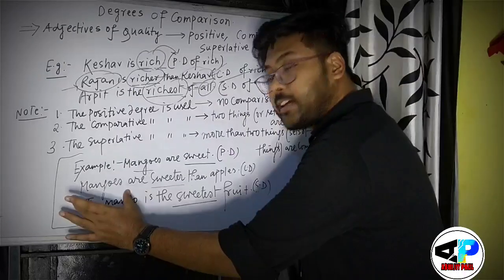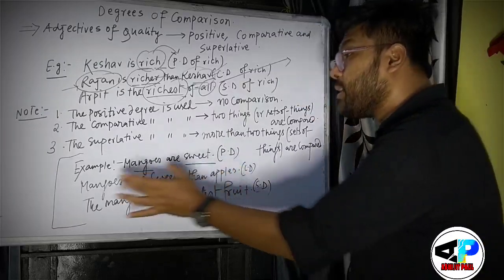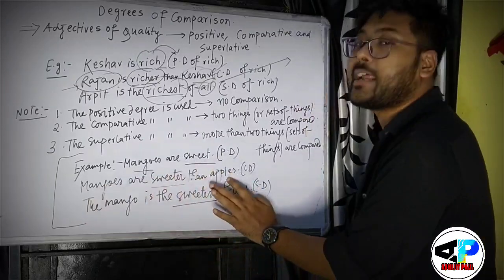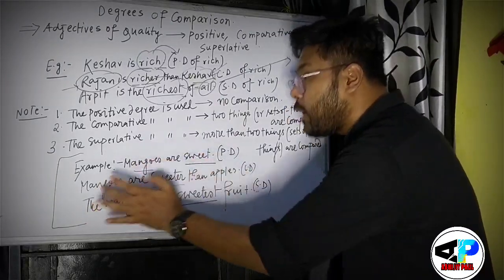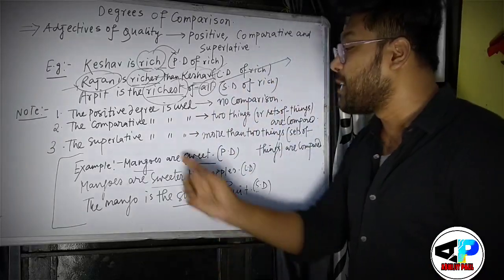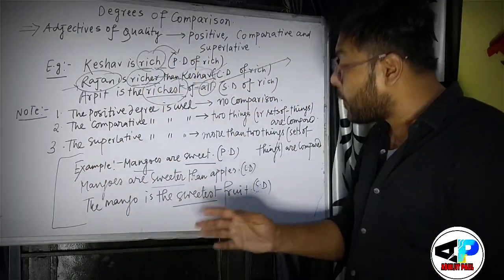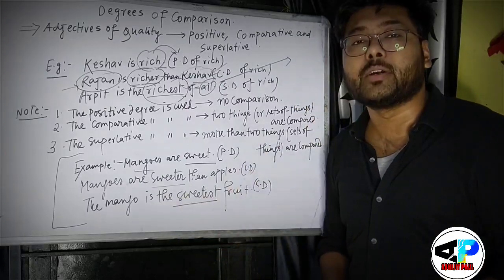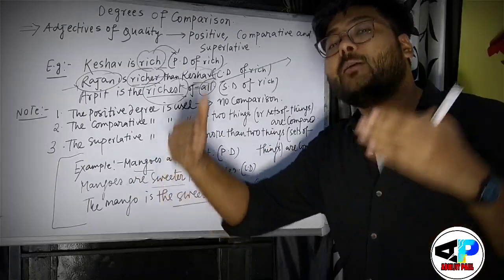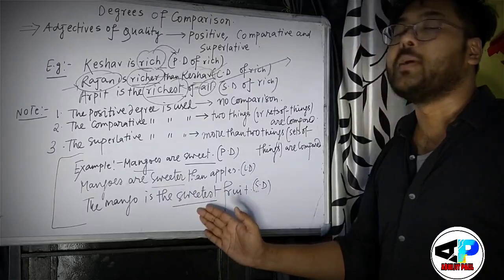So see, mangoes are sweet, as well as apples are sweet, right? So again I have to understand that sweet is the quality of mangoes and of apples as well. Because two nouns are involved, I have used the comparative degree. But if I write the mango is the sweetest fruit or sweetest of all fruits, how many fruits are involved? It is obviously not a single fruit. It is not two fruits. It can be more than two fruits or a set of fruits, right? So that is the case of superlative degree.